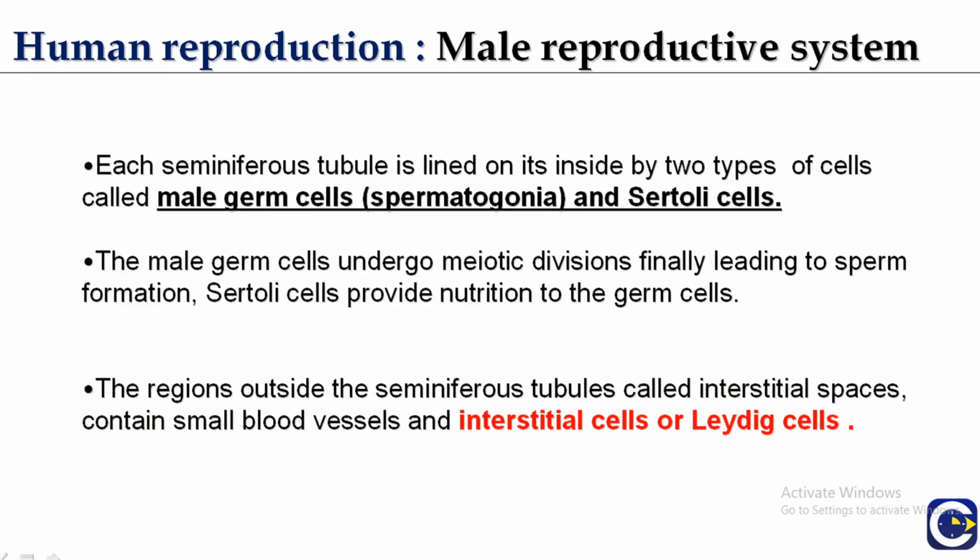Now each seminiferous tubule is lined on its inside by two types of cells. One of the cells is the main germ cell, which is known as the spermatogonia, and another kind of cell present in seminiferous tubules is the Sertoli cells, and these Sertoli cells are known as the nursing cells.